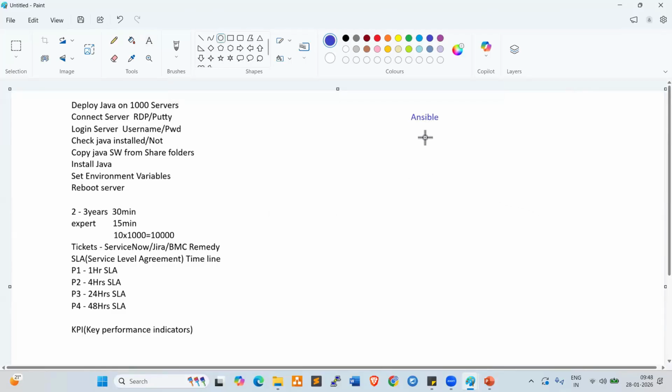Let's try to understand. So this is my Ansible server, right? I have 1,000 servers available. On 1,000 servers, I want to deploy Java. Look here, everyone.